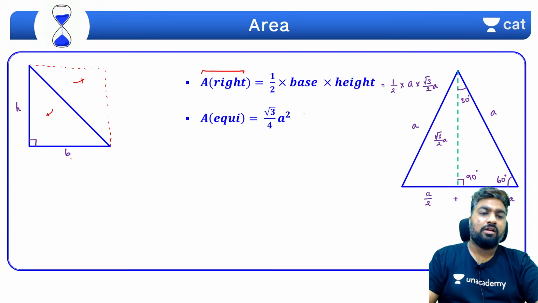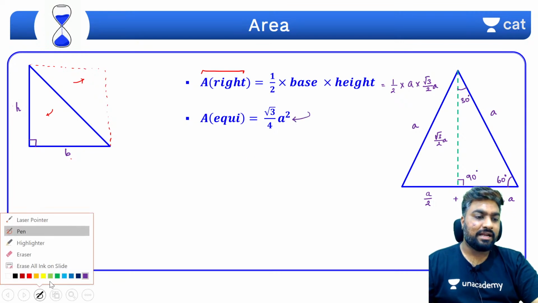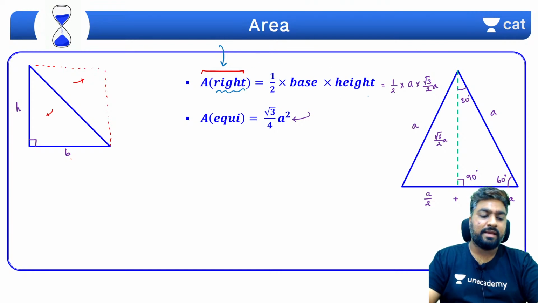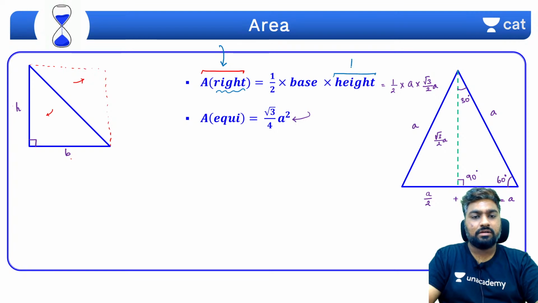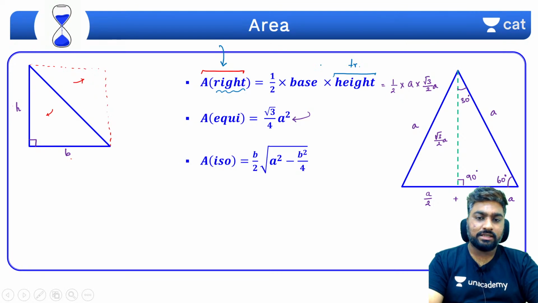So if we multiply all of this, what do we get? Root 3 by 4 A square. So this is the standard formula for any triangle's area. Not just a right triangle, but any triangle's area is half times base times height. You have to keep in mind that the height is a perpendicular height. Done.